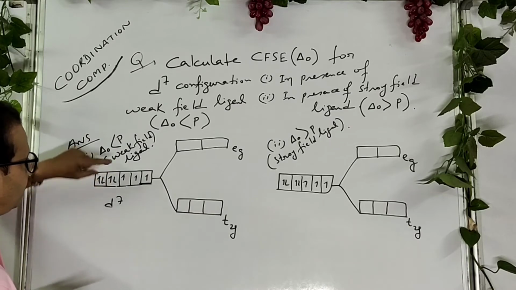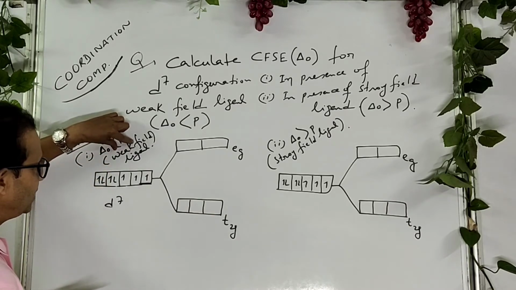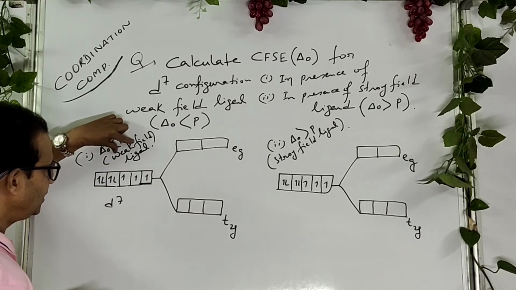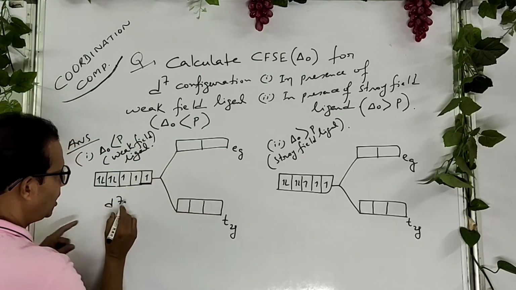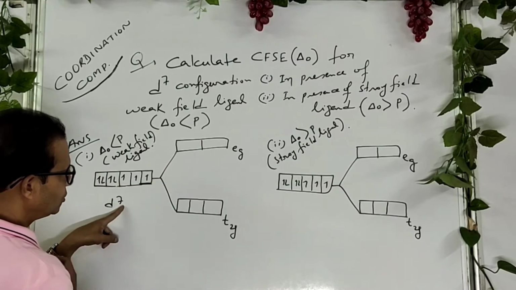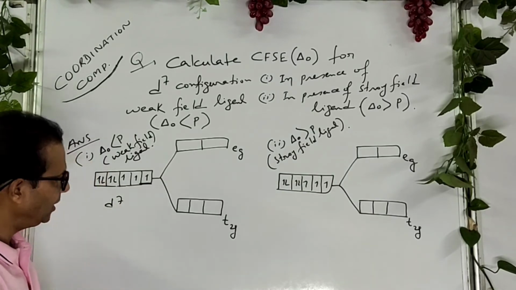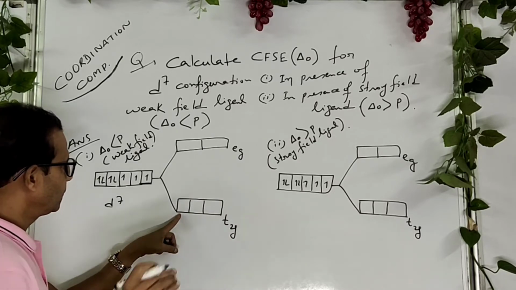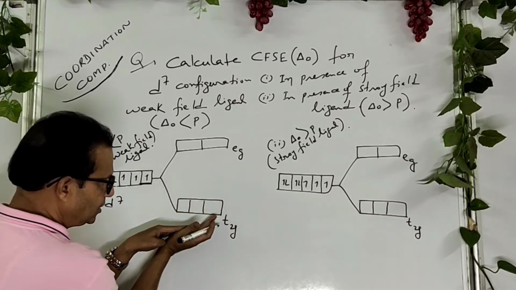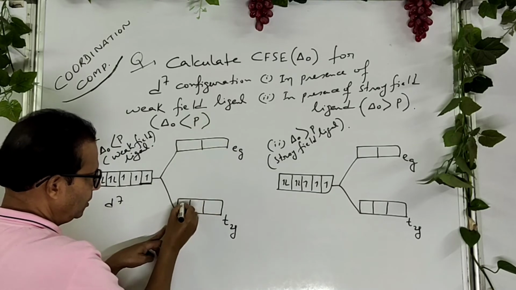In the case of weak field ligands, at first single filling takes place. So listen now, we have 7 electrons altogether. So fill the electrons singly from the lower energy level to the higher energy level.